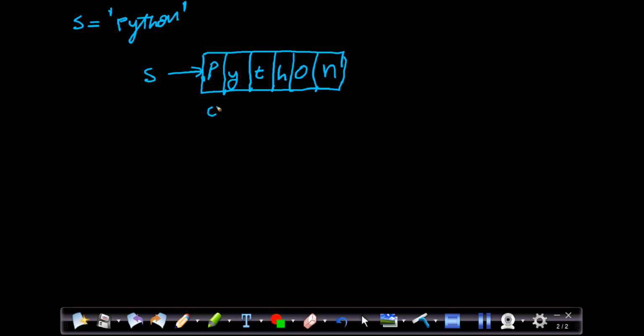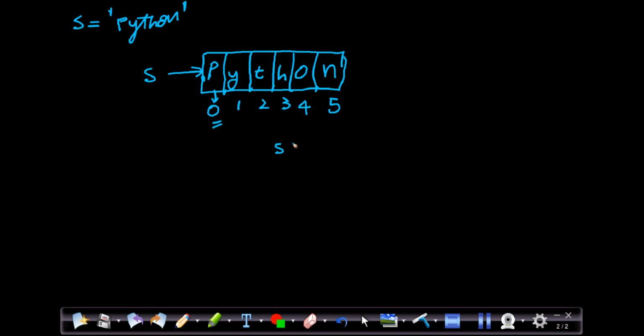So this is at the 0th index. This is the first index, second index, third, fourth, and fifth, right? So always understand that index starts from 0. If you are new to programming, beginners often make the mistake of forgetting that indexing starts from 0. Always, index will start from 0.